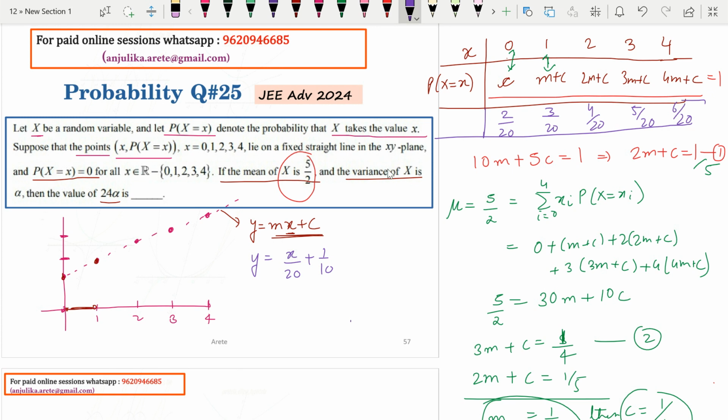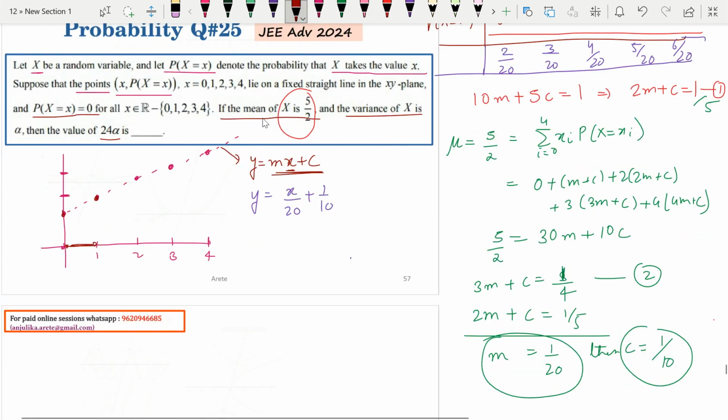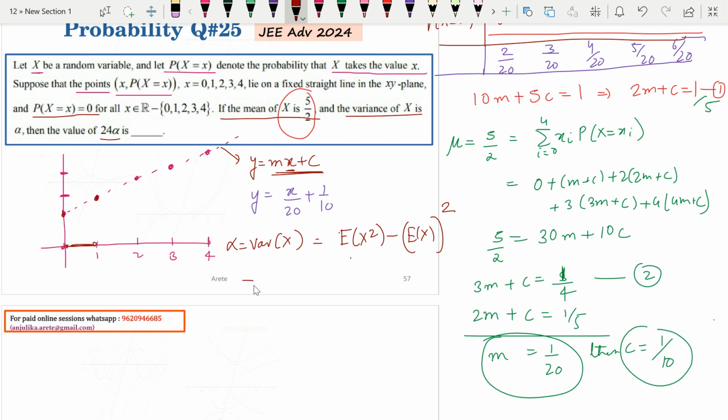Now what next? Variance. What's the formula for variance? What's the variance of x? That's what they're calling alpha. There are two formulas; let's use this one: expectation of x square minus expectation of x, whole square. So what is expectation of x square? It's the sum of x square times the probability that x is equal to xi, where i varies from 0 to 4. And expectation of x is the mean, which you already know is 5 by 2, whole square.